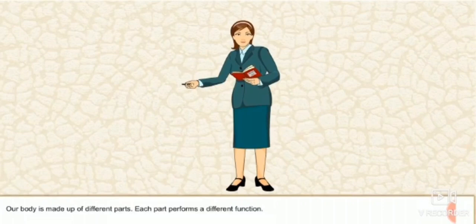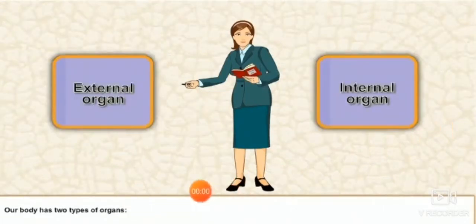Our body is made up of different parts. Each part performs a different function. The body has two types of organs. External organs are organs that can be seen. For example, eyes, ears, nose, tongue, feet. They are all external organs that can be seen from outside.